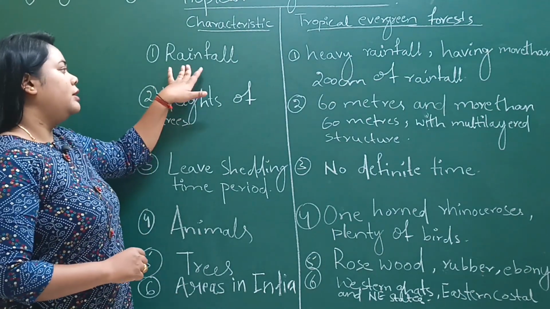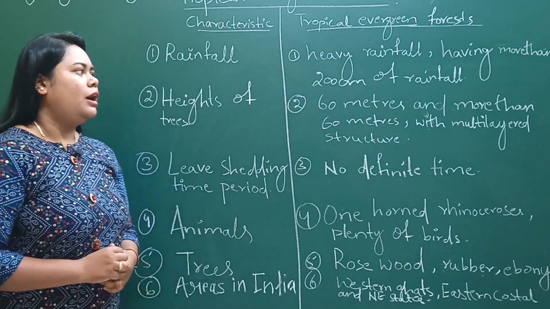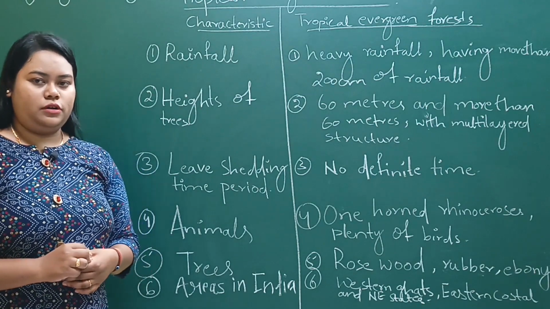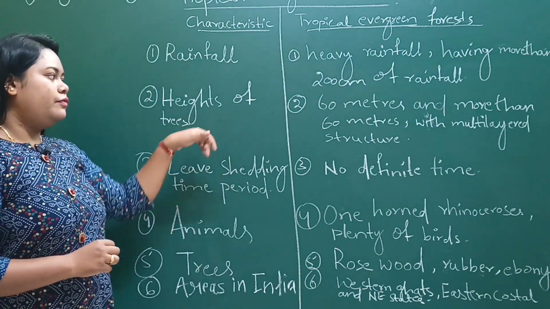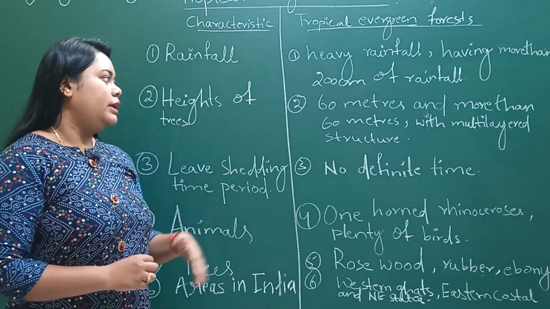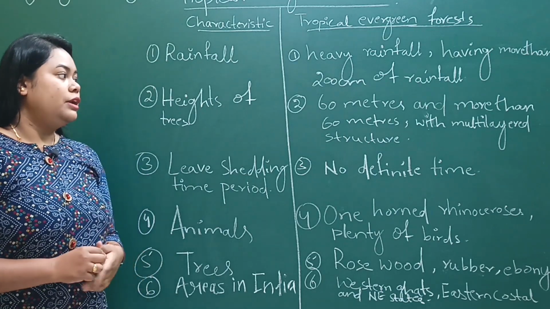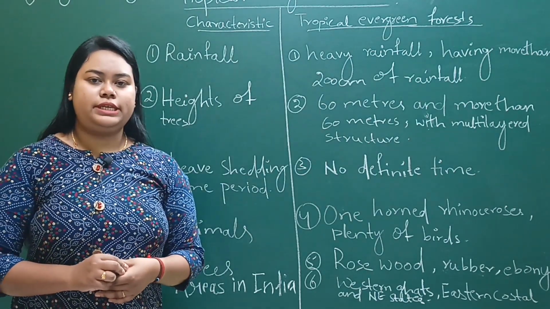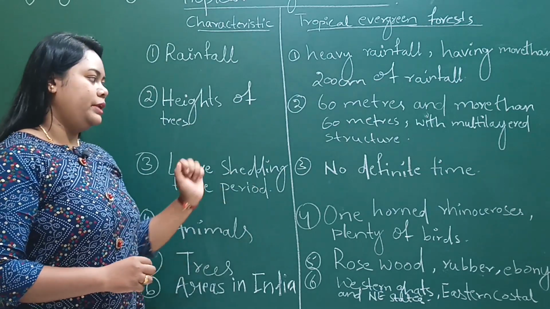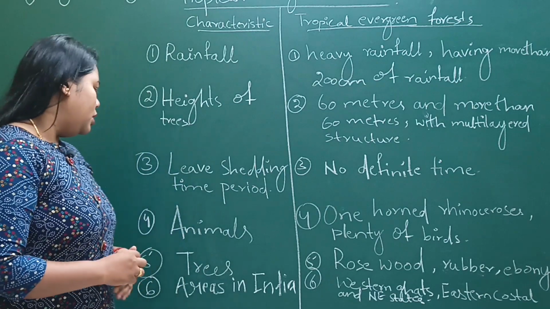First of all, rainfall. In this area heavy rainfall occurs, more than 200 centimeters. Now, height of trees. The trees are very tall, 60 meters and more, with a multi-layered structure of trees and shrubs. Number 3, leaf shedding time period. There is no defined time for shedding leaves.